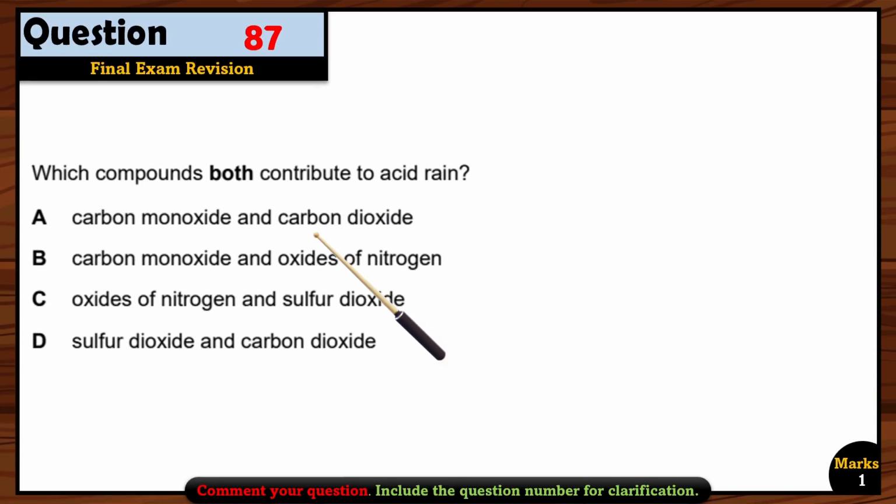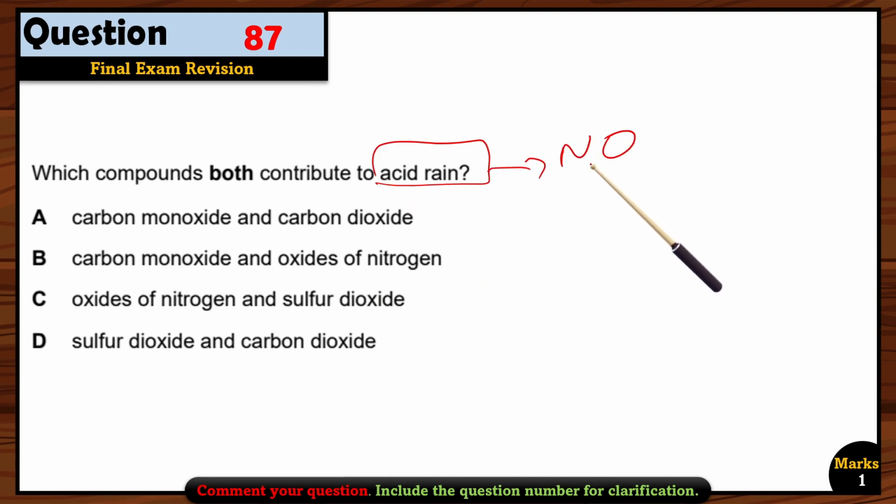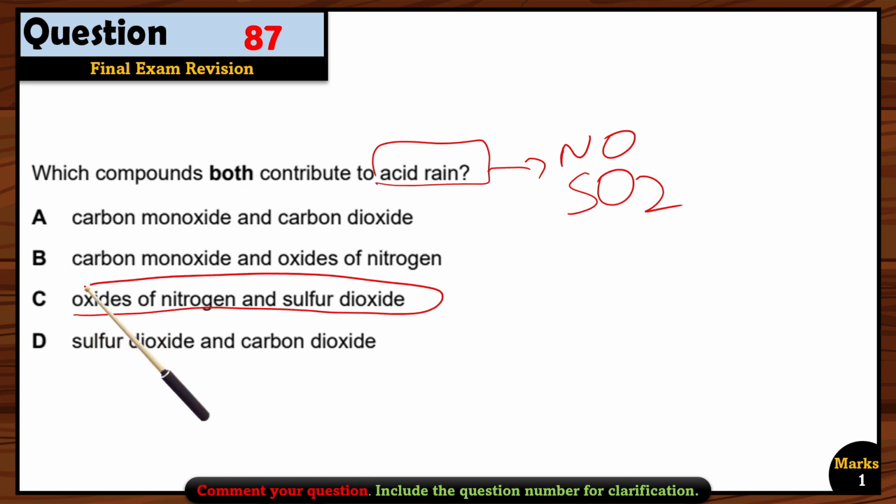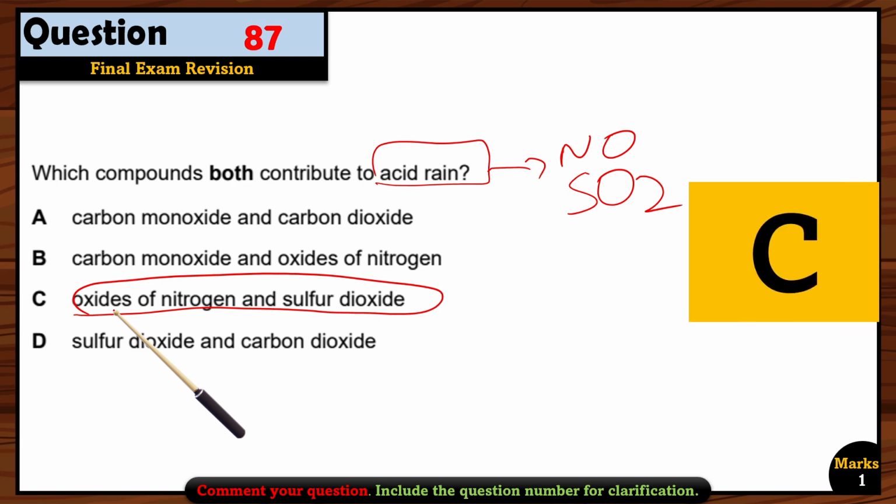Which compounds both contribute to acid rain? So to memorize this one, for acid rain, there are only two gases. One is nitrogen oxide gas and the other one is sulfur dioxide. These are the two gases that are responsible for the acid rain. These are the two main pollutants. So can you find it here? Yes, the oxide of nitrogen and sulfur dioxide. So option C is the correct option.